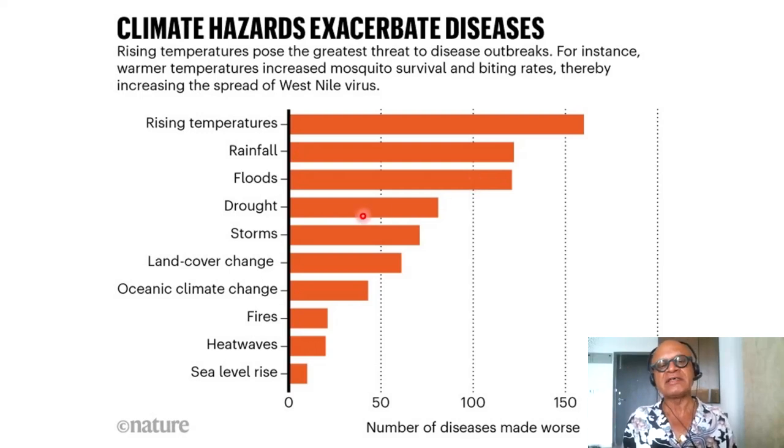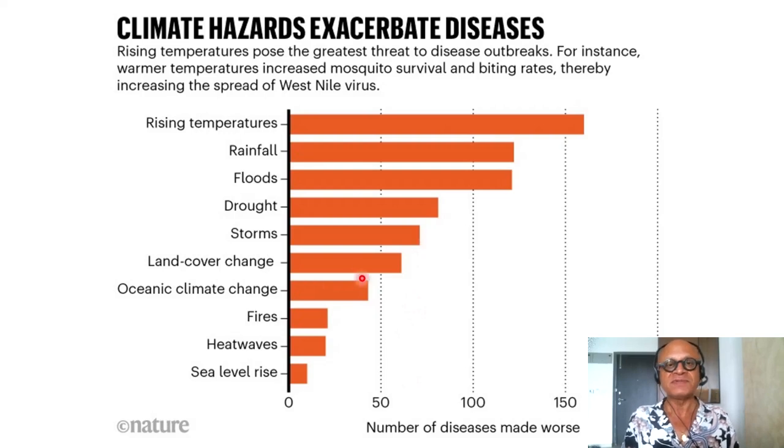Droughts have complicated dynamics. We've discussed this elsewhere or in my course on climate and health. When there is a drought, especially one that persists for a while, people begin to reach to water bodies that are not safe, and the dynamics of snails and contacts between humans and snails can change as well, leading to things like schistosomiasis and so on and so forth. Storms, of course, bring in storm surge, inundation, but also power outages, infrastructure losses, and so on, and they can have a number of diseases being made worse, around 70 or so.